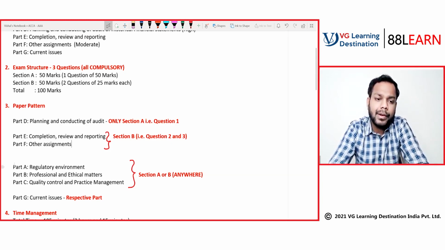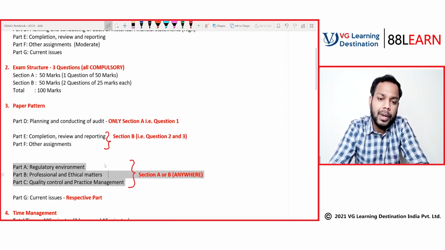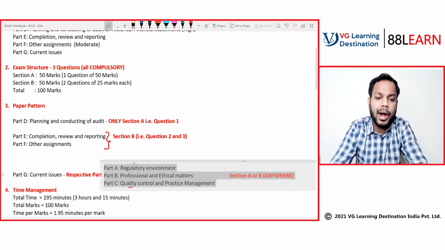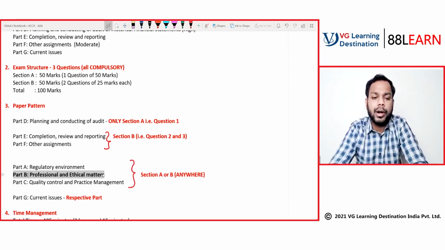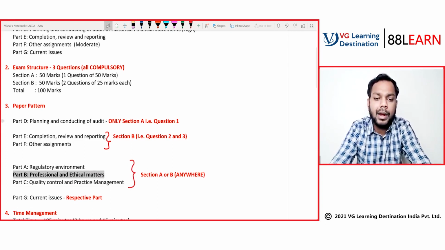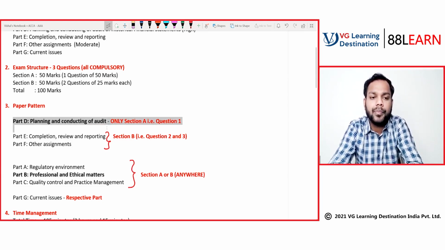Now comes the remaining part: part A, part B and part C. These can be tested anywhere, either section A or section B, that is question number 1, question number 2 or question number 3. They can be tested anywhere in the syllabus. I will suggest that part B and part D are the most important throughout the syllabus of your AAA paper.